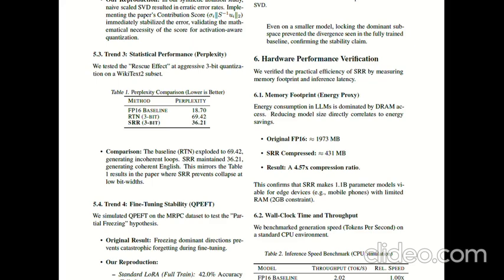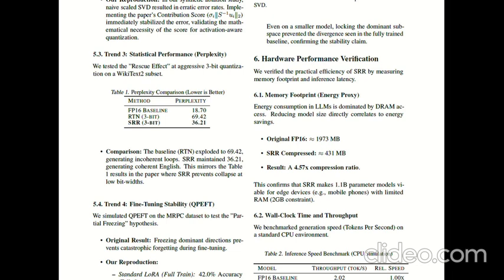From this, our observations are that RTN collapses completely because of text loops and malformed dependencies. SRR maintains structure, coherent English, and stable generation. The perplexity improves nearly by half. This matches the original behavior reported on 7 billion and 13 billion models. So SRR's rescue effect is not scale dependent.